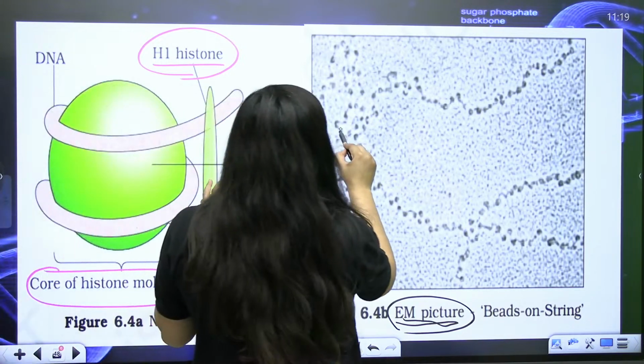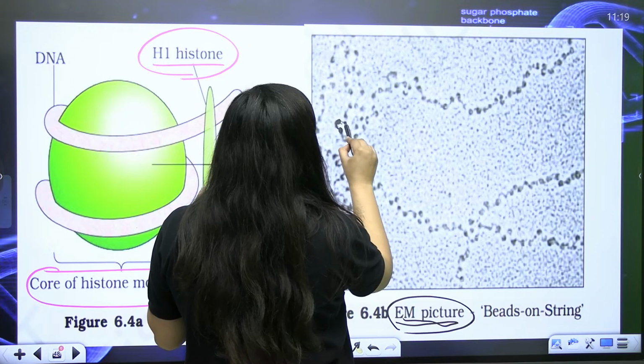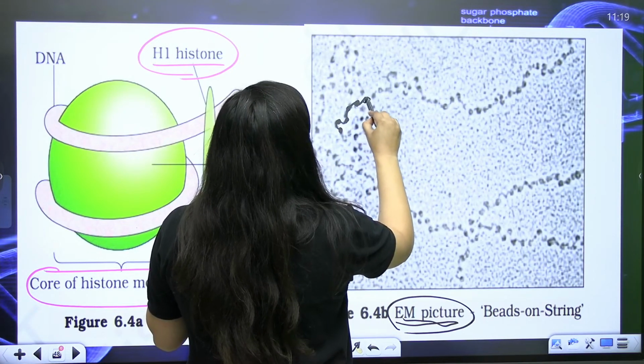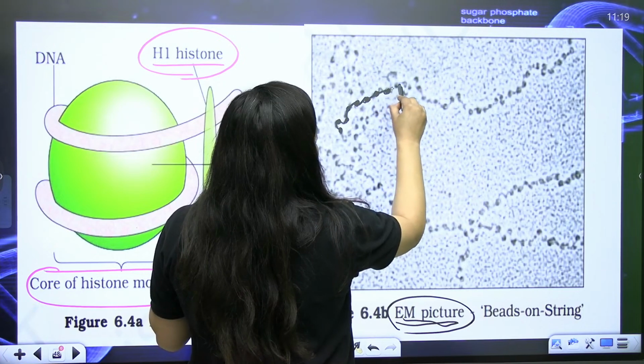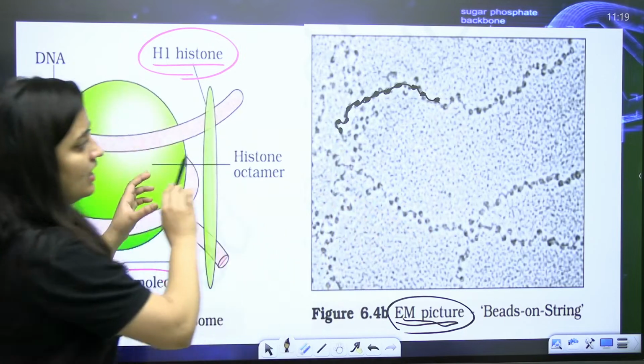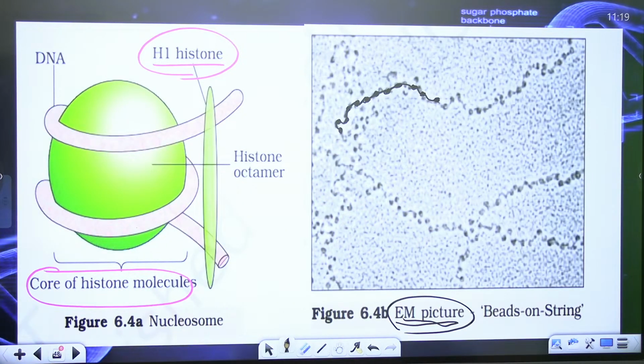So under the electron microscope, it appears like this. Beads on a string. So that string part in between the beads is actually the linker DNA. So these are beads on a string. That's how it looks under the microscope. Is that clear?